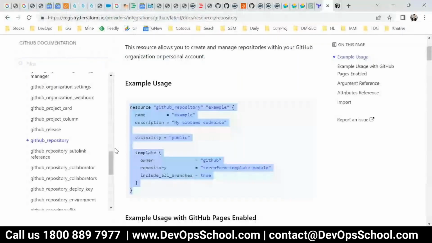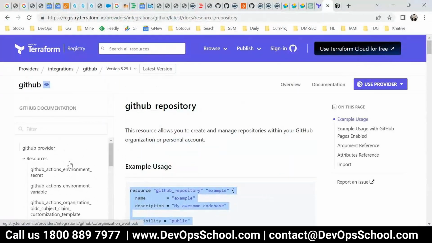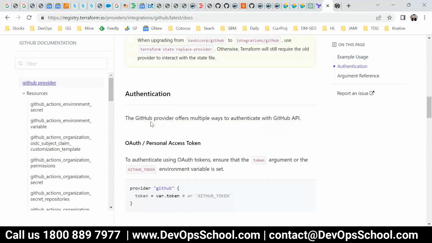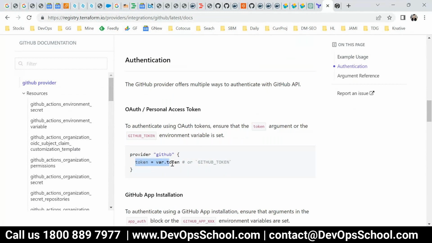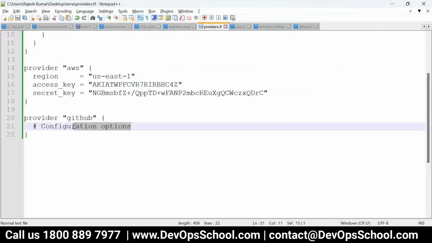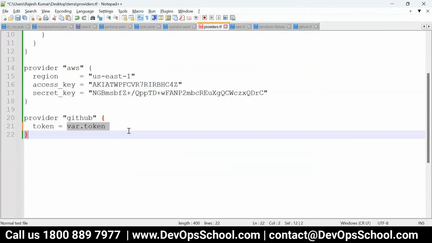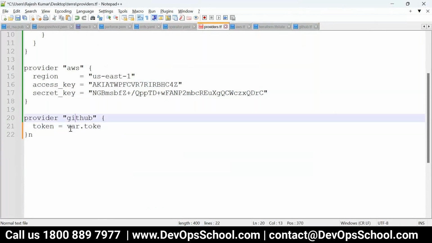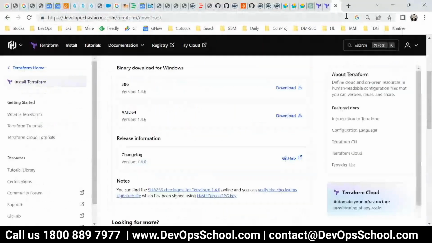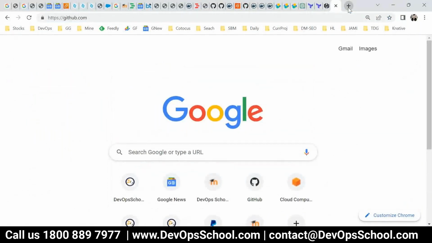So I'll ask GitHub, hey GitHub, tell me how can I set authentication? GitHub is saying for authentication, you can set the token. Let me set the token. So go to the provider and here token. This is a variable. I have to hard code the token for now. I'll teach you variables a little bit later. So where is the token? How do we get a token? Get a token from GitHub. Let me go and get the token.